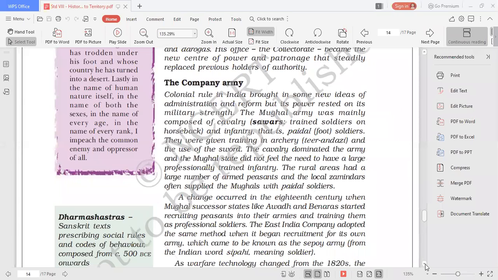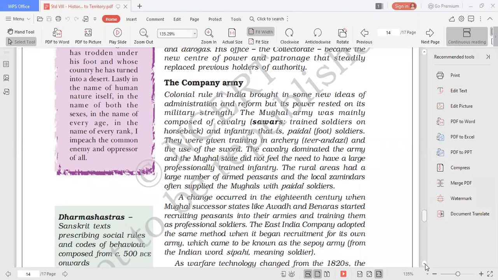The colonial rule in India brought in some new ideas of administration and reform, but its power rested on its military strength. The Mughal army was mainly composed of cavalry, sawars, trained soldiers on horseback, and infantry, that is, pedal foot soldiers. They were given training in archery and the use of swords. So children, let me tell you, the British East India Company army was mainly composed of Indian soldiers.